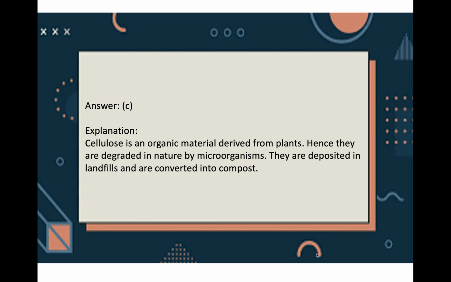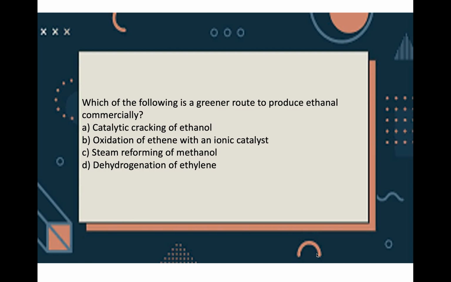It is an organic material. So, they are degraded in nature by microorganisms and deposited in landfills, which is then converted into compost. Now, which of the following is a greener route to produce ethanol commercially?